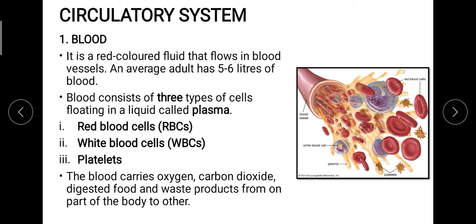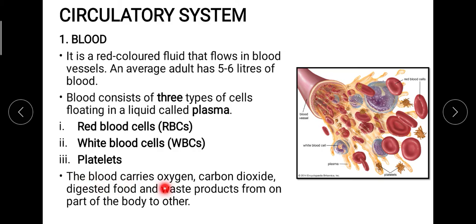So let's see what exactly is the function of platelets. They are basically the blood cells which are going to help in the clotting process. Now this clotting process is very important because it reduces the loss of blood in case of any sort of injury. The injury can be small, it can be bigger, but obviously in case of a bigger injury the blood loss is quite high, but clotting factor and platelets collectively help in reducing that blood loss. And in case of small injuries, it will almost stop it on its own.